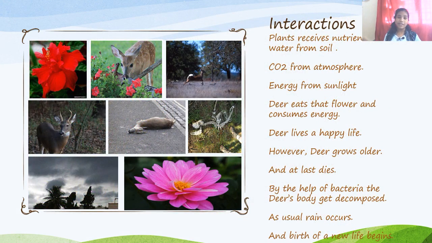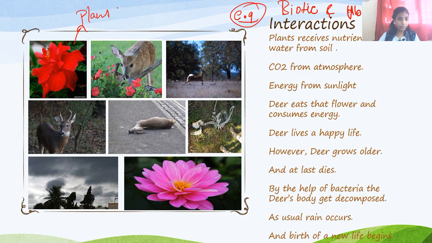So I told you about what the interactions are. Let's take the example of the biotic and abiotic components. There is a beautiful flower you can see on the screen, right? This is a beautiful plant and the beautiful flower that we have. And this is the cute deer we have here. This is also a main character of our story.